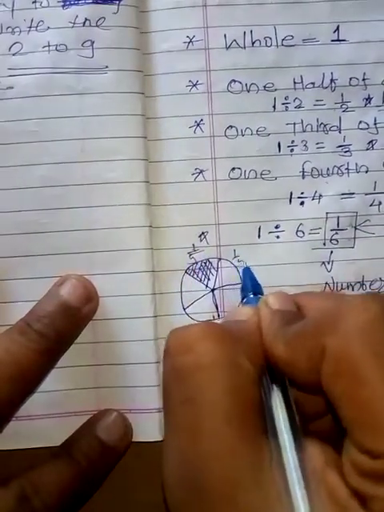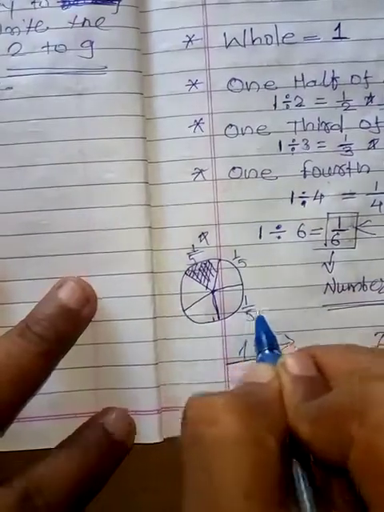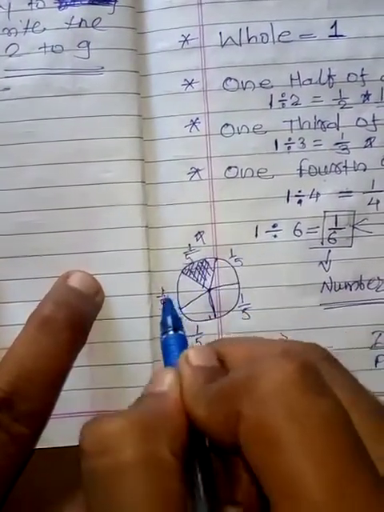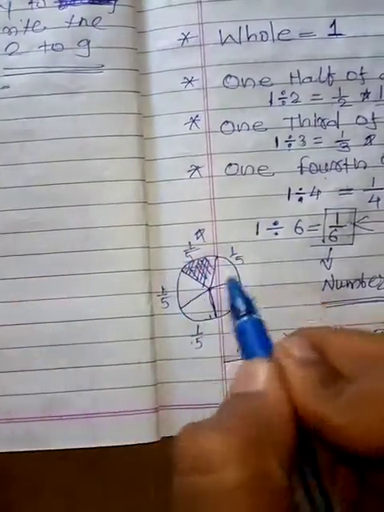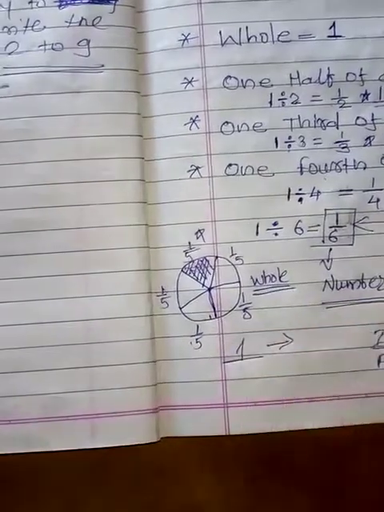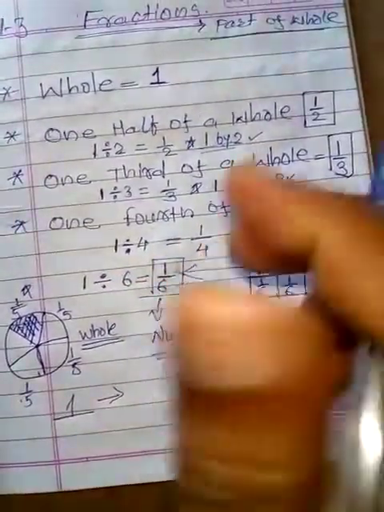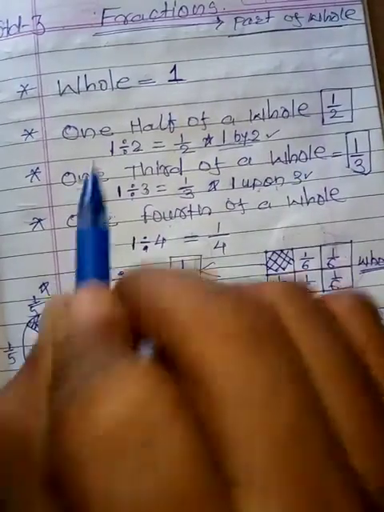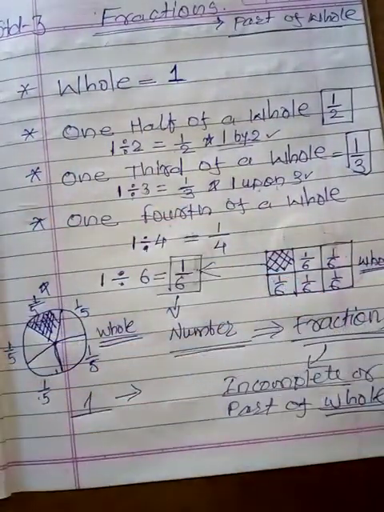This is also 1/5. This is also 1/5. This is also 1/5. This is also 1/5. So 1, 2, 3, 4, 5. 5 pieces of 1/5 make the complete pizza. So like that, these things, is it a fraction? These fractions are the part of a whole that we had to study today in this video.